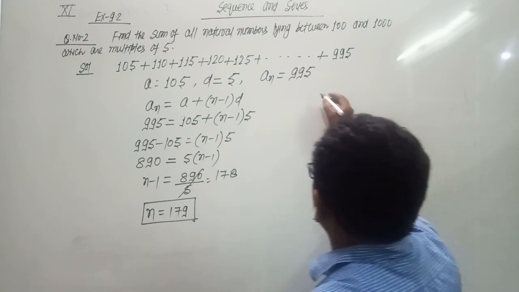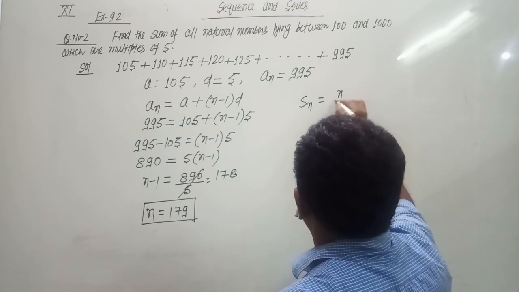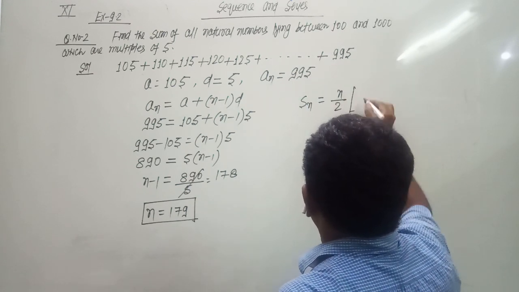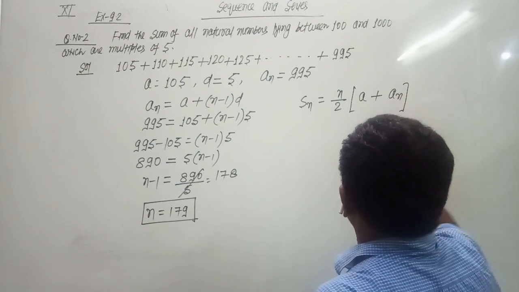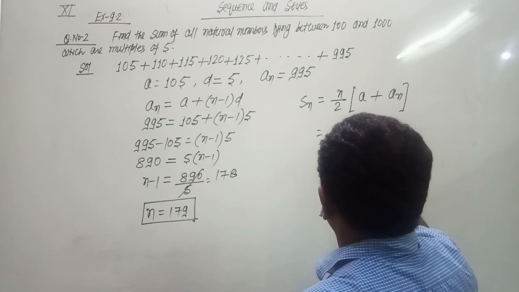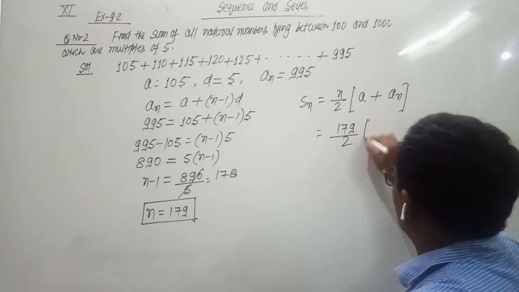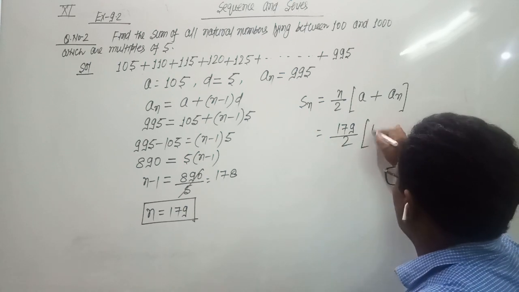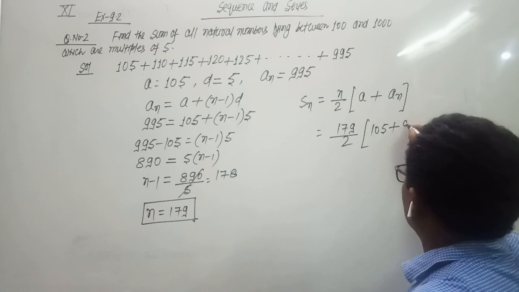Then we have to calculate the sum. So Sn equals N by 2 into first term A plus An. This was the second formula. The value of N is 179, upon 2. The first term is 105 and the last term is 995.